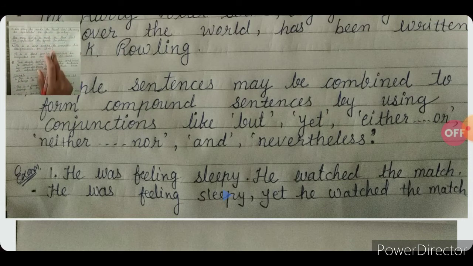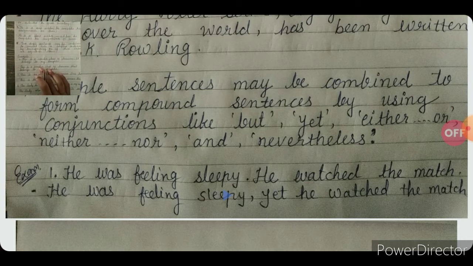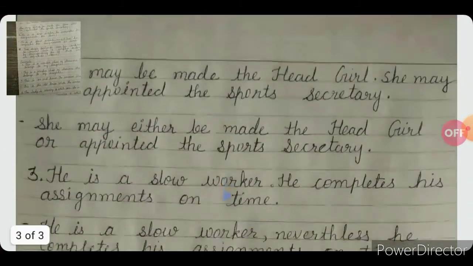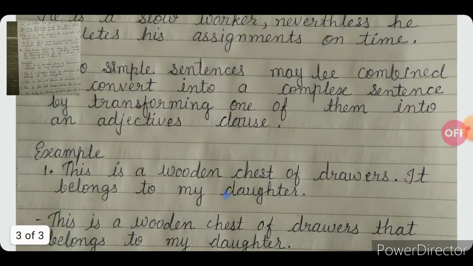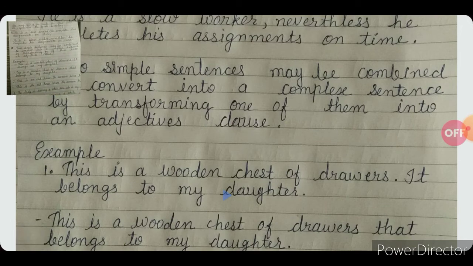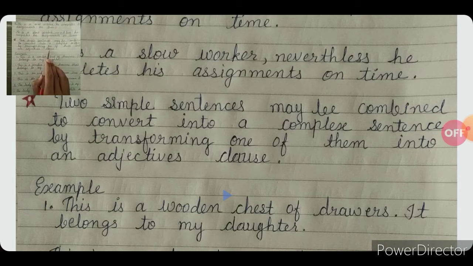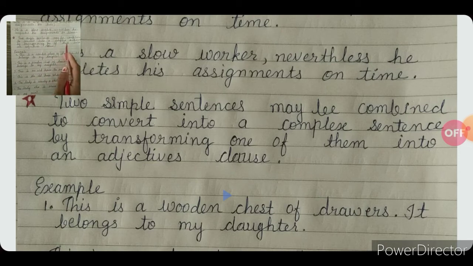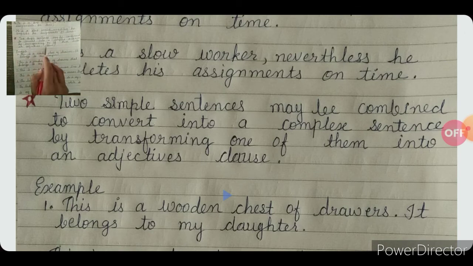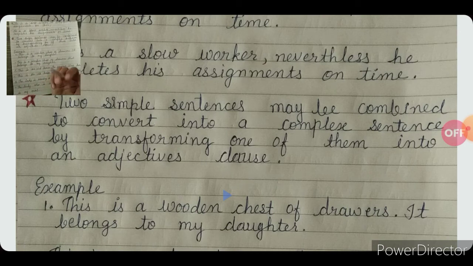Okay, so this one is the second main point. And the third main point is two simple sentences. Two simple sentences may be combined to convert into a complex sentence by transforming one of them into an adjective clause. We can also convert them into a complex sentence by transforming one of the sentences into an adjective clause. So let's take some examples for that also.